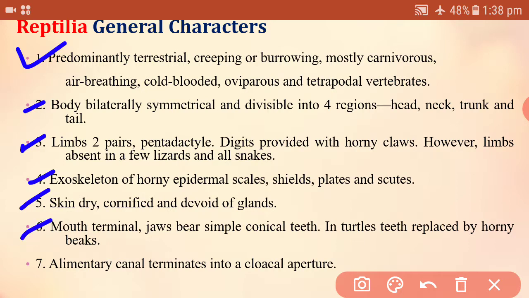Mouth is terminal, that is, the mouth is present at the anterior side of the body. Jaws have simple conical teeth. In case of turtles, teeth are replaced by horny beaks. The alimentary canal terminates into the cloacal aperture.